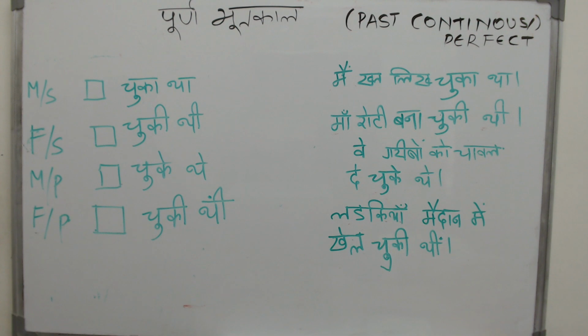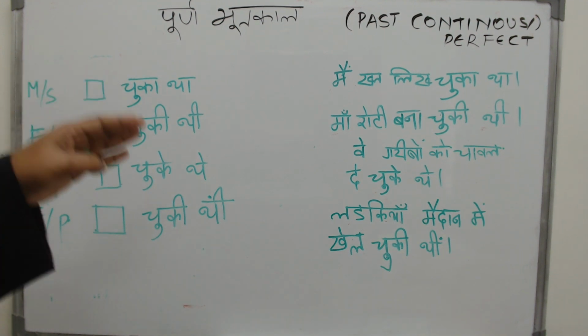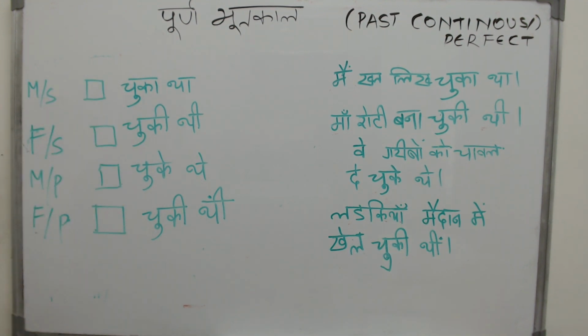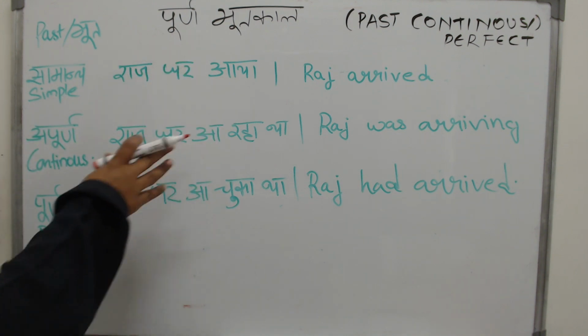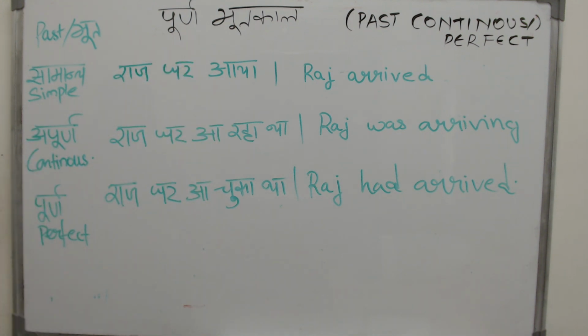But then there is a problem there. All these sentences they may be literally correct, but they are grammatically wrong. Why is it? Let me tell you. Now look at these three sentences. All of them in past tense, all of them in bhutkal, all of them talking about incidents that had happened in the past. But there is a difference.